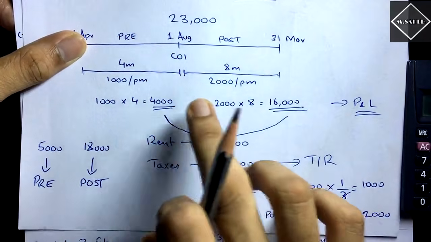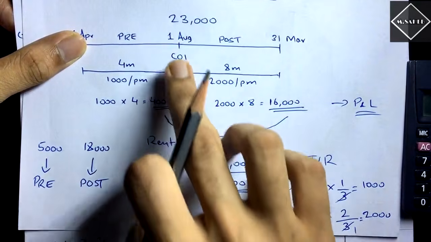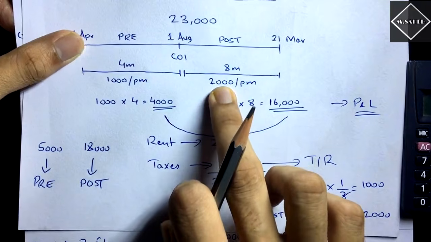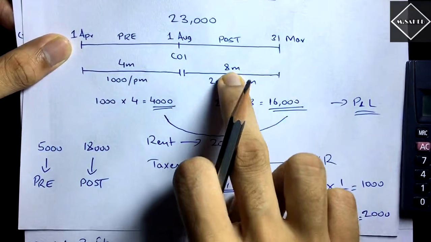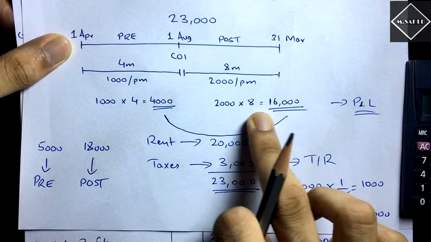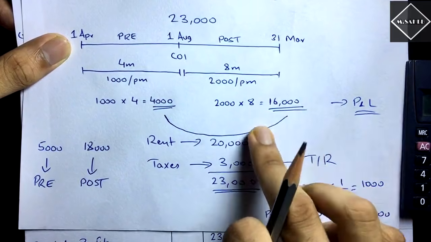And then they said the rent was increased after 1st August. After 1st August the rent was increased to 2,000 per month, right? And if for 4 months it is 1,000, then the remaining period is 8 months. So for the 8-month period the rent was 2,000 per month. So 2,000 into 8 is equal to 16,000. So 16,000 was the rent of the post period.